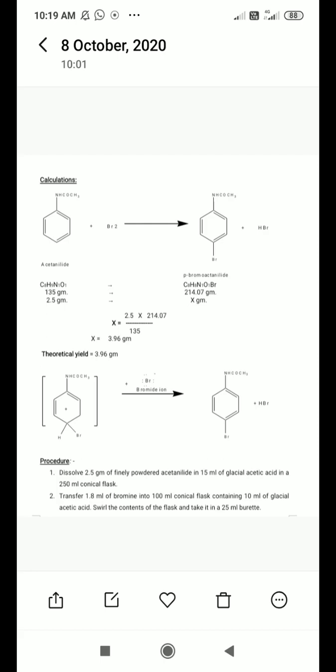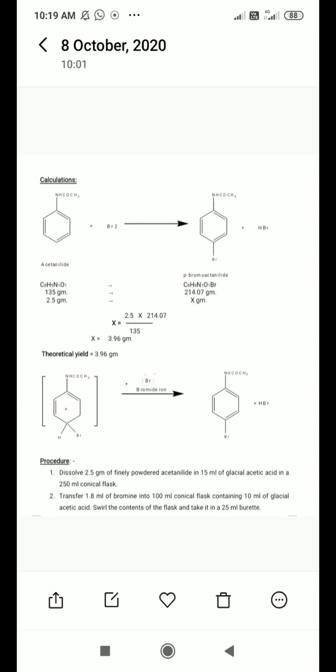Then you have to do the cross calculation. X is equal to 2.5 gram into 214.07 divided by 135 gram. So your x value will be 3.96 gram. 3.96 gram is the theoretical yield of this reaction.